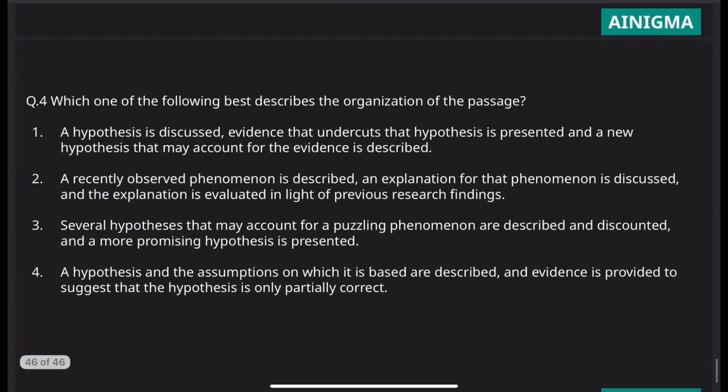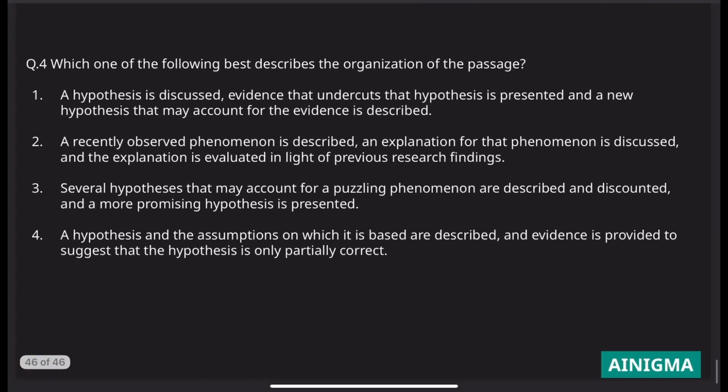Let's look at the options. A hypothesis is discussed, evidence that undercuts the hypothesis is presented, and a new hypothesis that may account for the new evidence is described. So this is actually correct. 1 is specifically the answer to this question. Let's further check option 2, third and fourth.